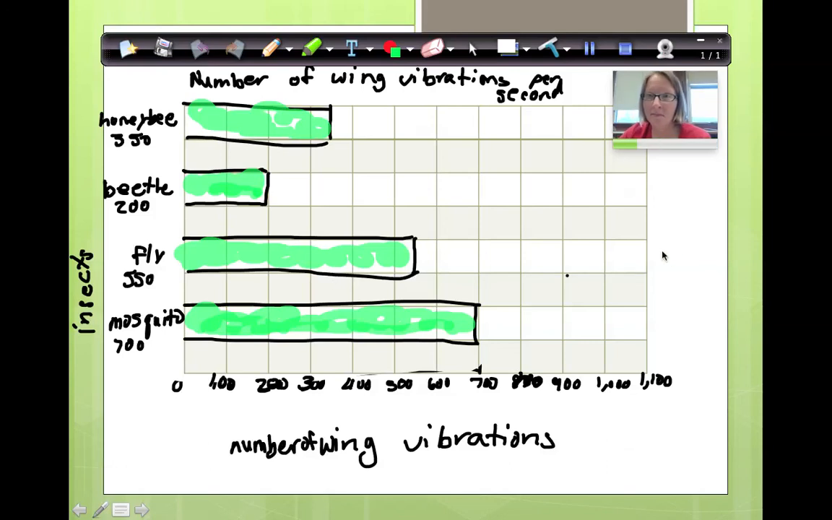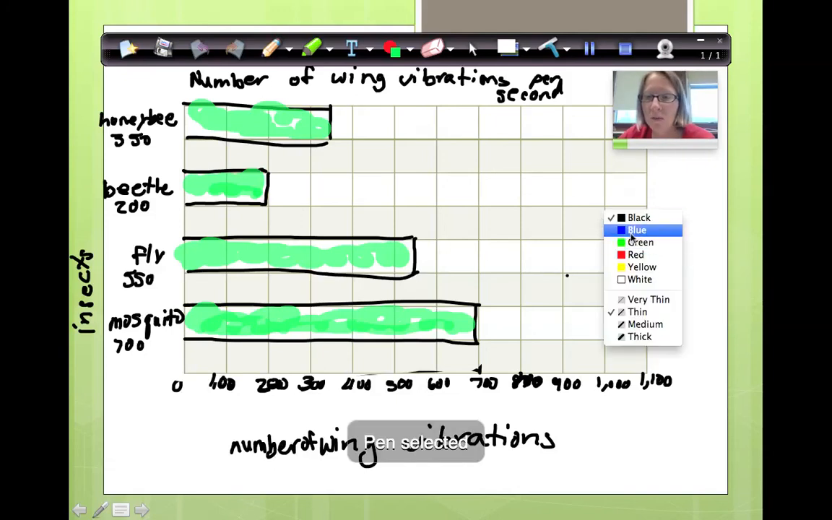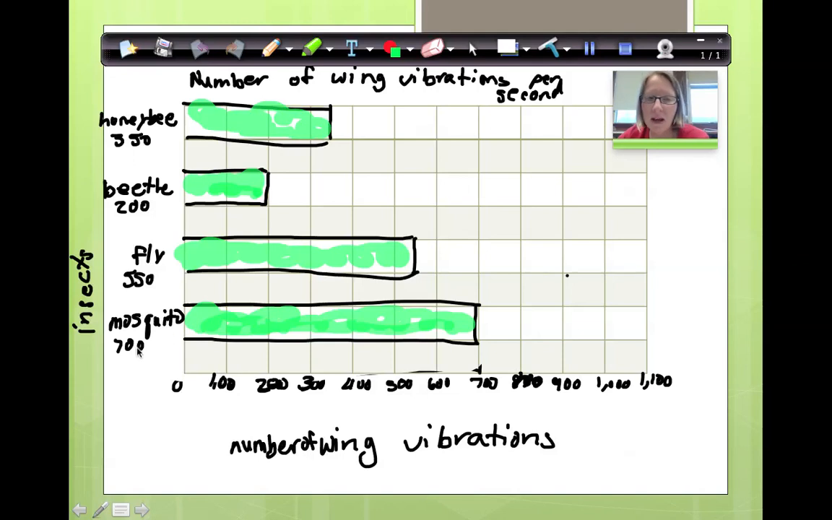Wow. How much slower is the beetle's wings than the mosquito's wings? Well, let's find that out. Oh, I need a pencil. I'm going to change to blue. Okay, slower wings than mosquito. Okay, so mosquito's wings are 700 vibrations per second. The beetle is 200 vibrations per second. So how much slower is the beetle? It is 500 wing vibrations per second. Whoa. Wing vibrations per second.